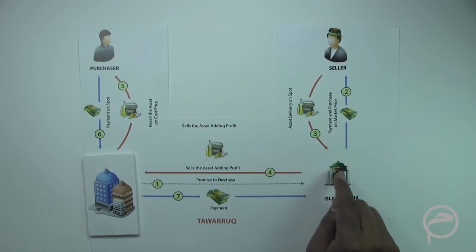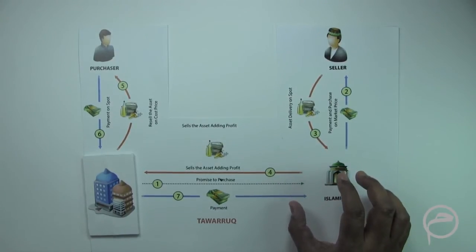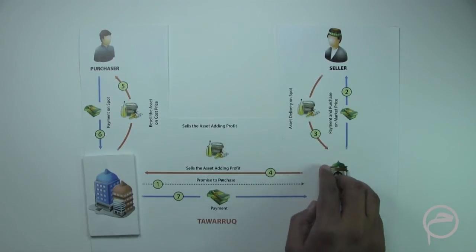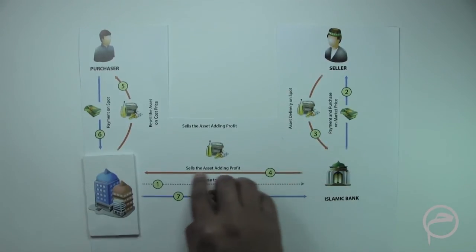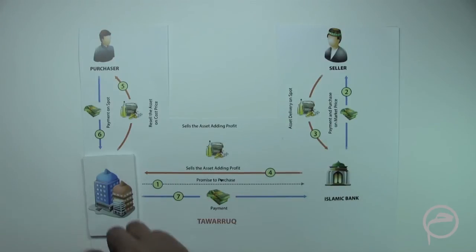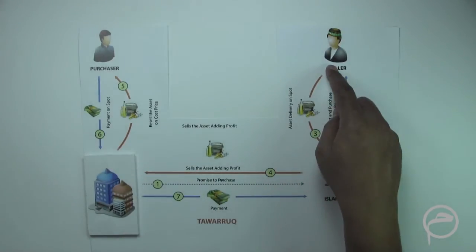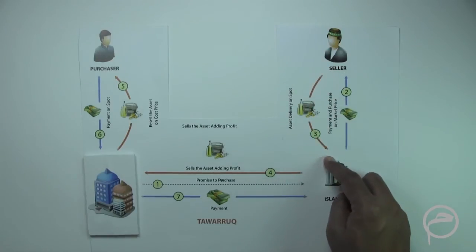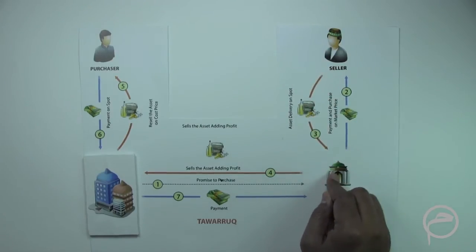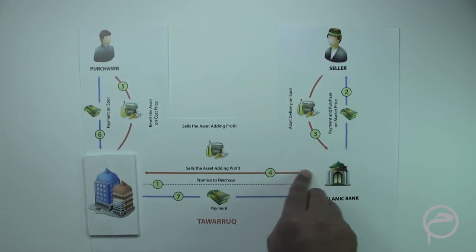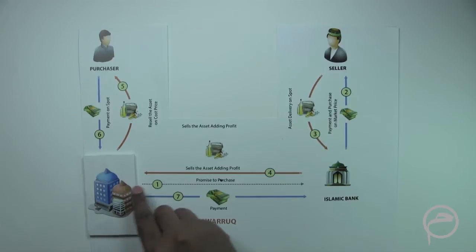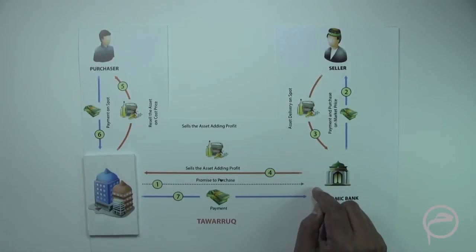Now, once the Islamic Bank owns these commodities, then through a murabaha, these assets are transferred to the company. Right? So for example, if the Islamic Bank has purchased 10 million worth of commodities, then the Islamic Bank is selling that 10 million worth of commodities to the company, adding its profit margin of maybe $500,000.